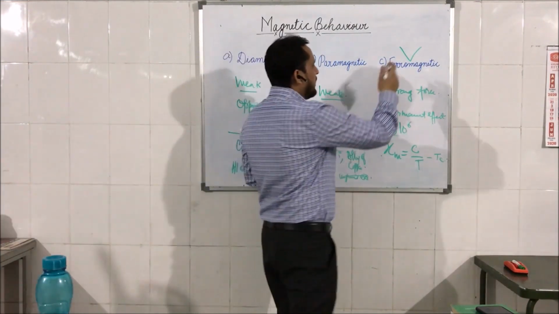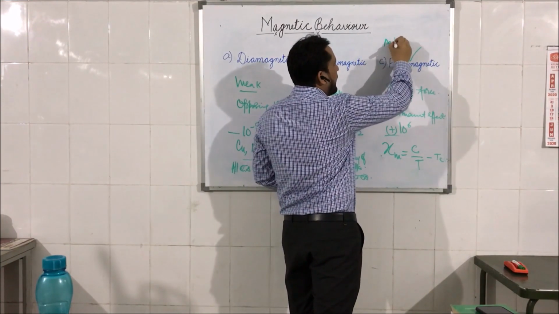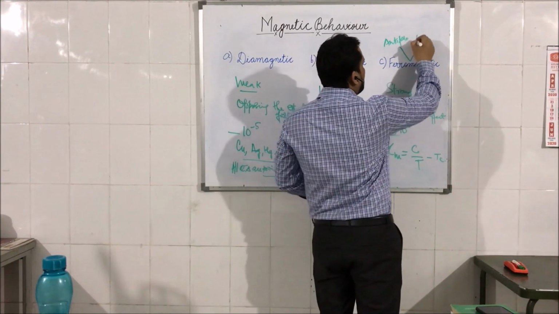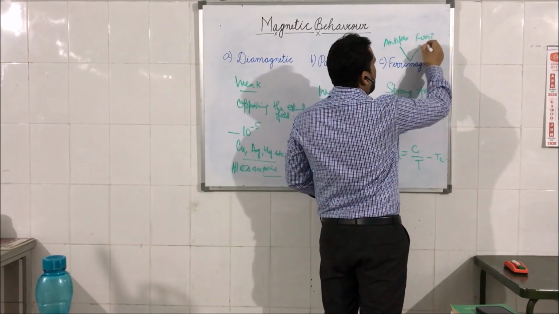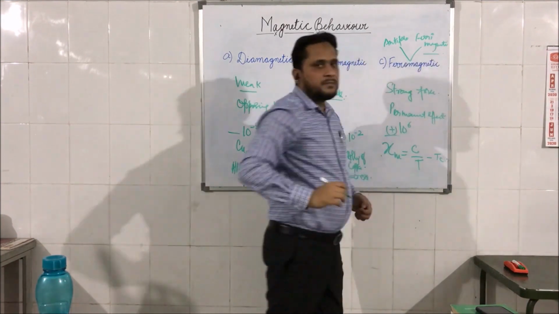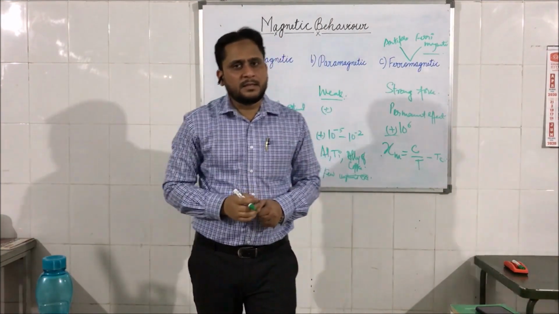this lecture, and these materials are known as antiferromagnetic and ferrimagnetic materials. Clear? So we'll discuss that in part 2 of this lecture.